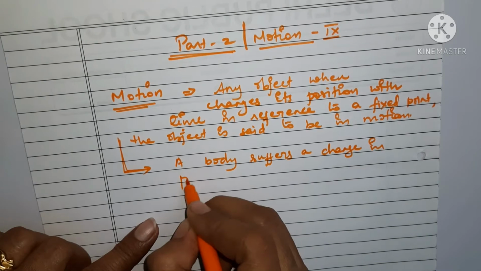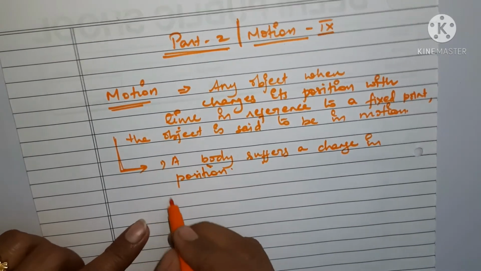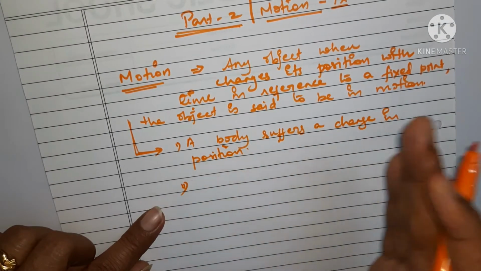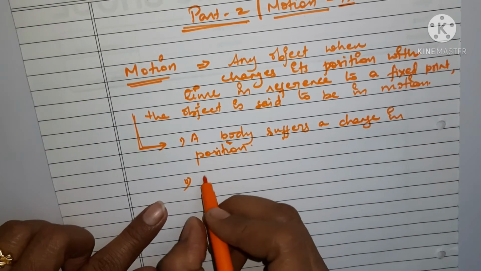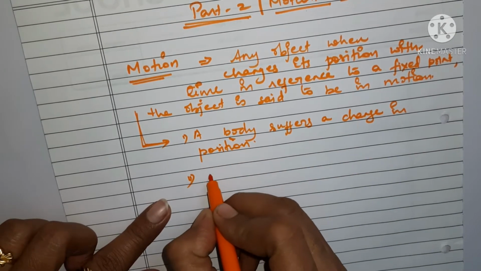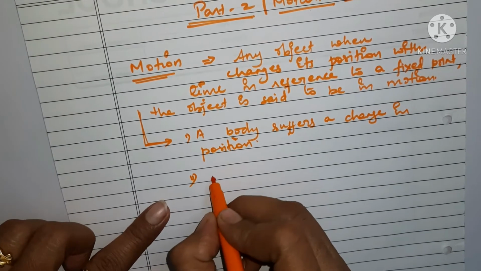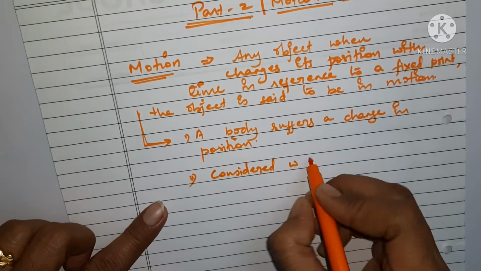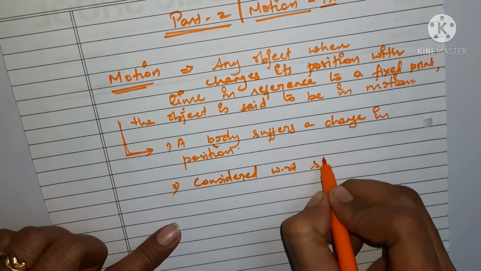Secondly, this change in position is considered with respect to a stationary object.